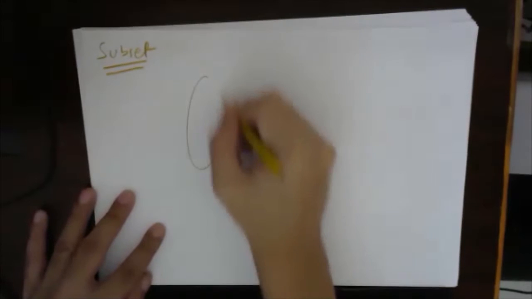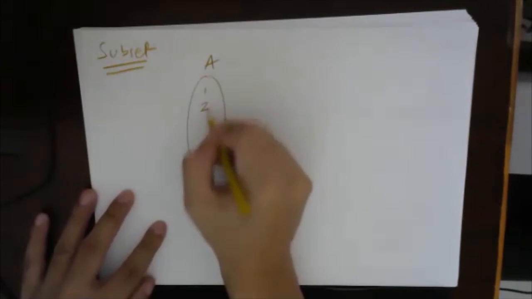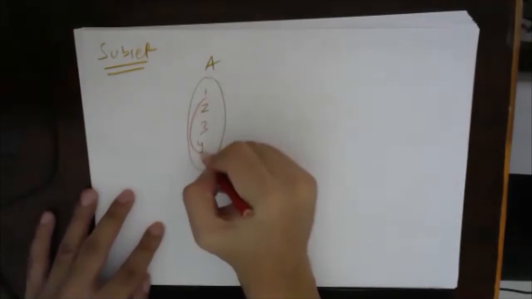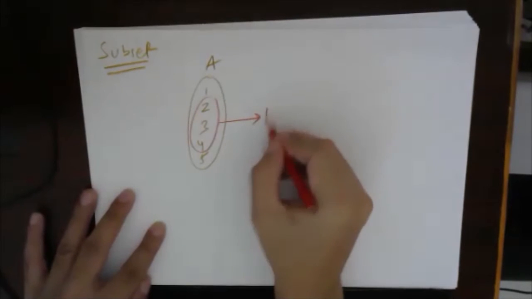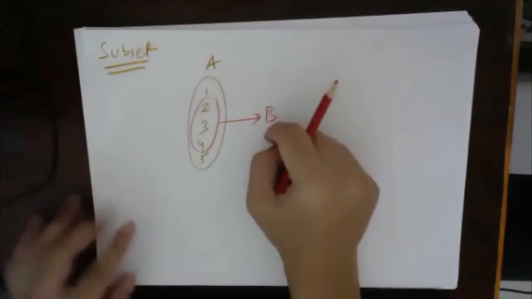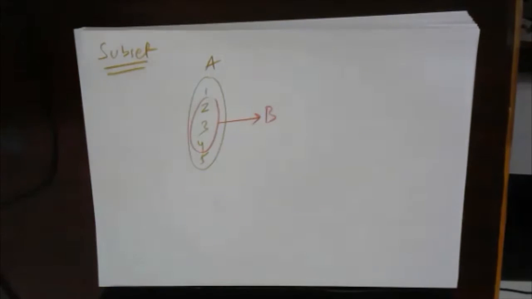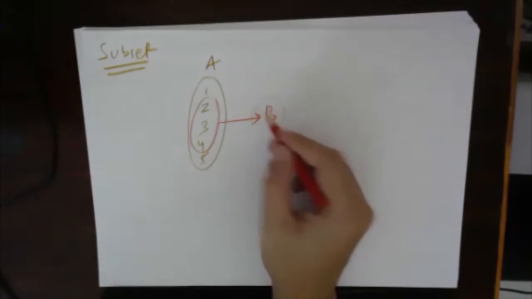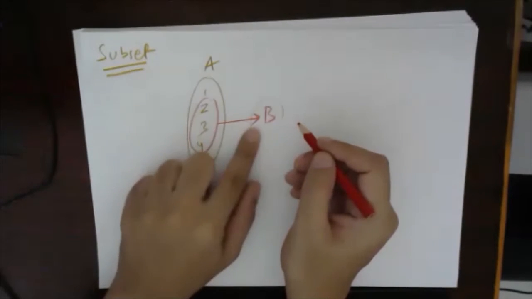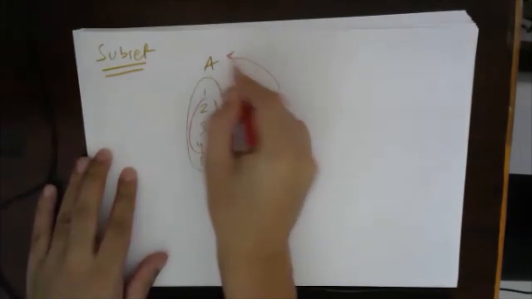I hope everybody knows what a subset is. So I will just simply define this for the sake of definition. Suppose there is a set A and this set A has elements 1, 2, 3, 4, 5, for example, and I'm taking a cut out of this set A. Suppose I'm saying this is a set B. Then I will say that this set B is a subset of set A. What does subset mean? Whatever elements are there in B have to be there in the set A, right?